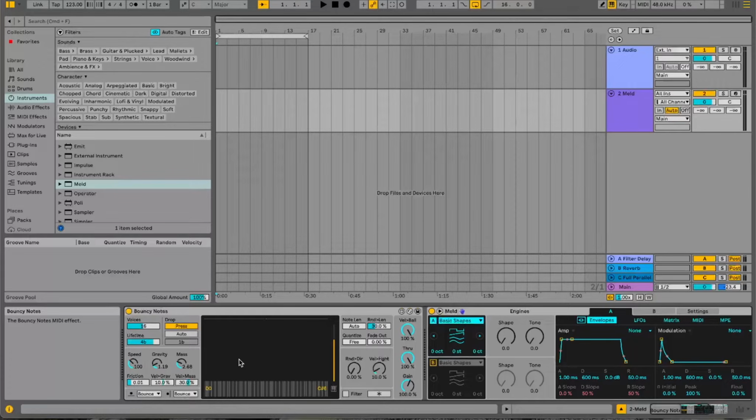Now what Bouncy Notes does, it randomly generates notes within a given range. We control the range by creating these little walls here like this. And if we click Auto, it'll start bouncing down notes.